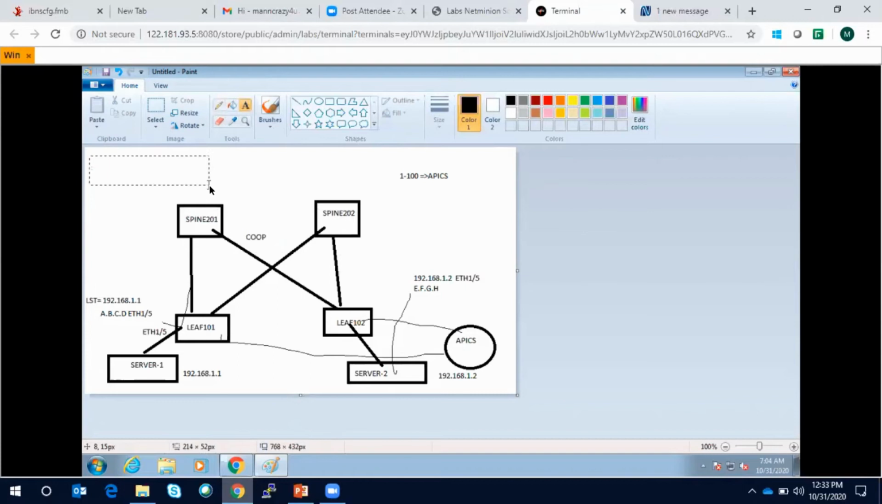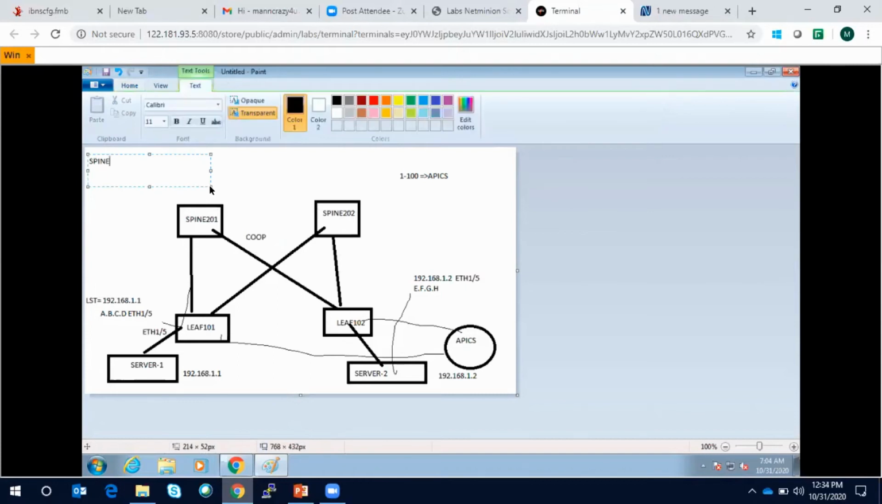this spine 201 will have leaf 101 192.168.1.1 and leaf 102 192.168.1.2, and the same table, this is spine 202, you also maintain. So now let's go back to the initial communication.